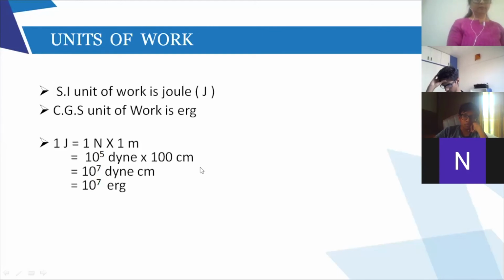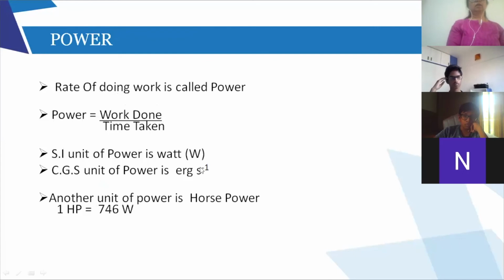Now we come to power. What is power? We've already learned in the 8th standard that power is the rate of doing work: work done upon time taken. So what are the units of power? Remember, we used to say watt, right? The SI unit of power is watt. The smaller CGS unit of power is erg per second. What is erg? The CGS unit of work done is erg, and for time, it is always second, right? So erg per second.